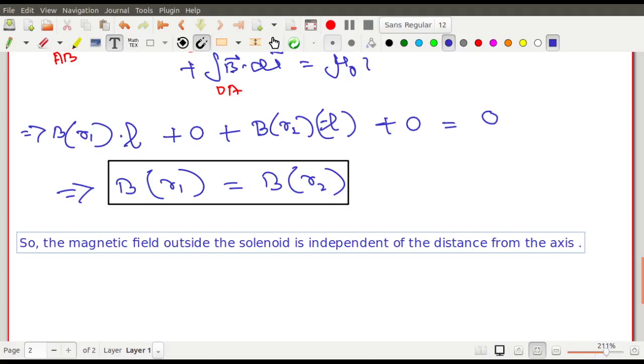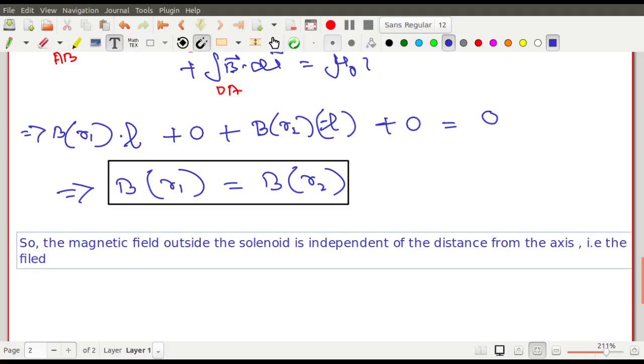That is, the field is constant outside the solenoid. Outside the solenoid, the field is the same.